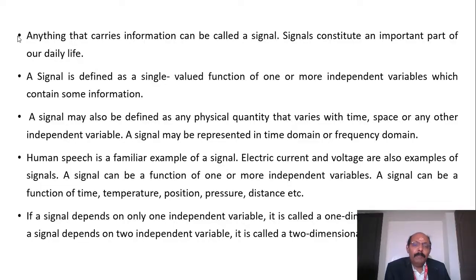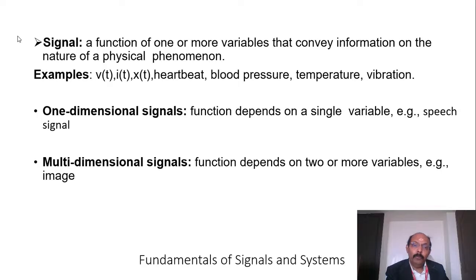If a signal depends on only one independent variable, it is called a one-dimensional signal. If it depends on two independent variables, we call it a two-dimensional signal. If it depends on three independent variables, we call it a multi-variable or multi-dimensional signal. Basically, a function of one or more variables that conveys information on the nature of a physical phenomenon is a signal.